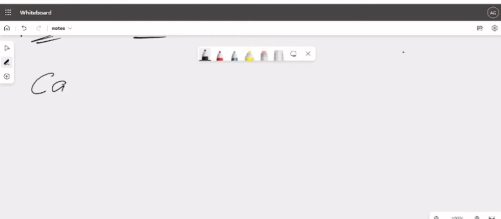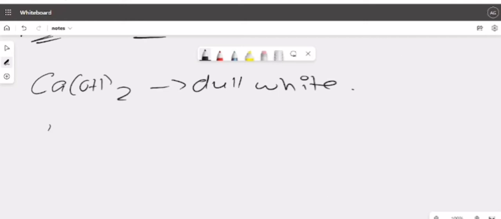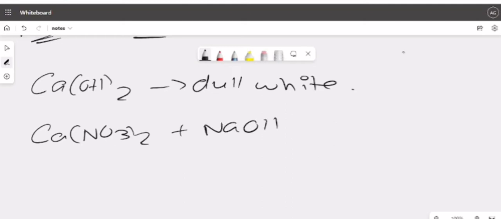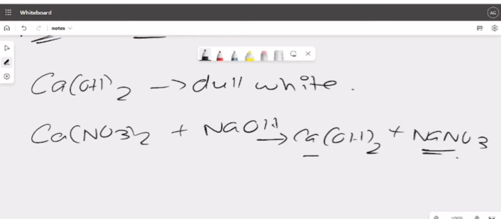Let us see. The first one I told you was Ca(OH)2. The color is dull white. In your book it is white, fine, you can write white also. How do you get it? You get it by heating Ca(NO3)2 with NaOH. If you do that, you will get the result as Ca(OH)2 plus NaNO3, where NaNO3 is colorless, and this is caustic soda, which doesn't have any color. Clear? So what is the color of Ca(OH)2? Dull white. What happens when you add calcium nitrate to sodium hydroxide? A white color precipitate is formed. Clear?